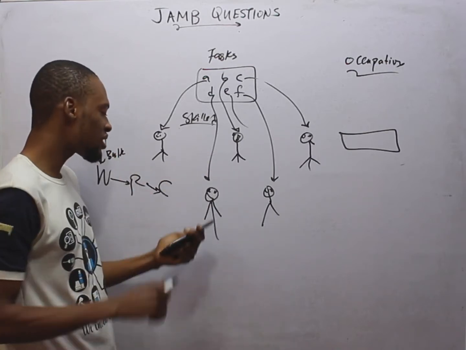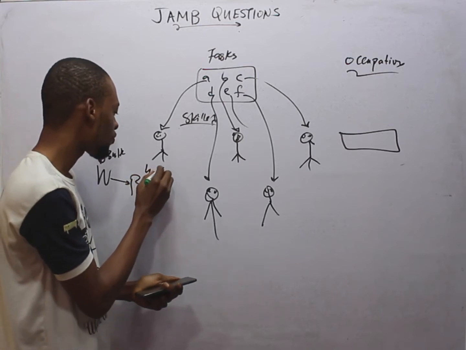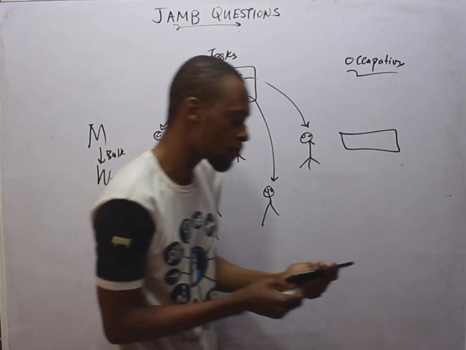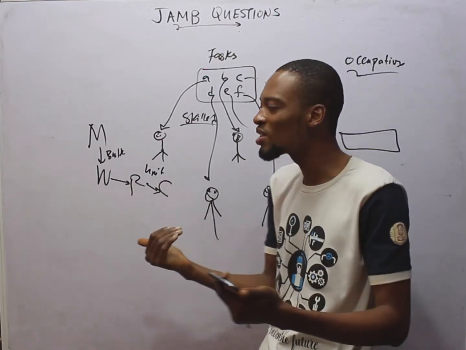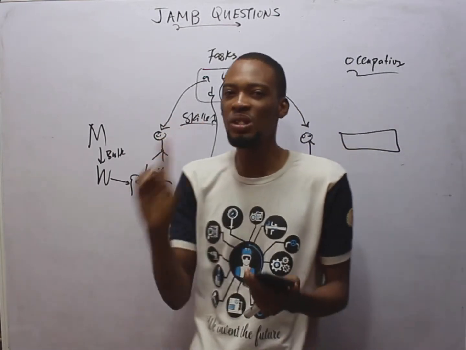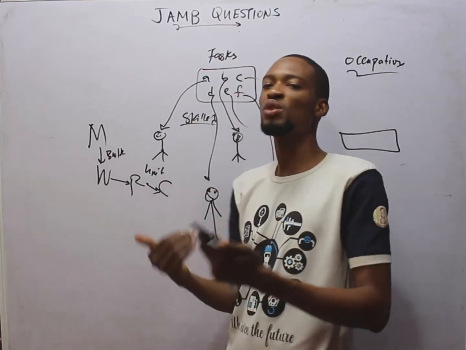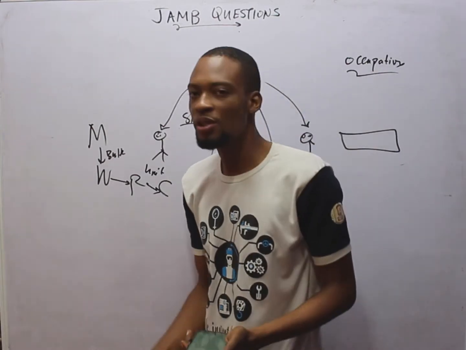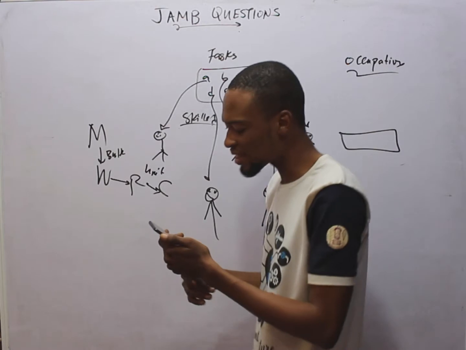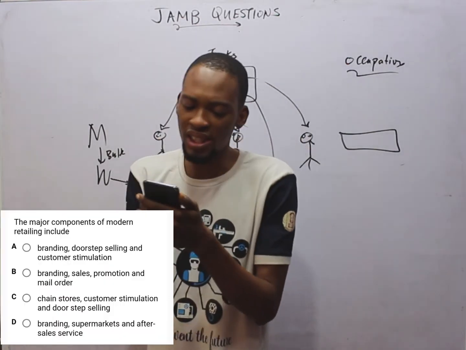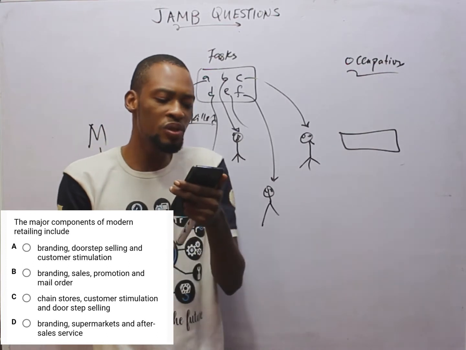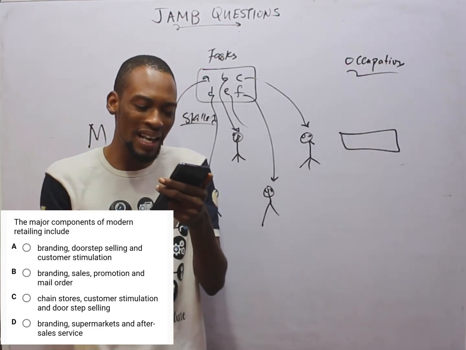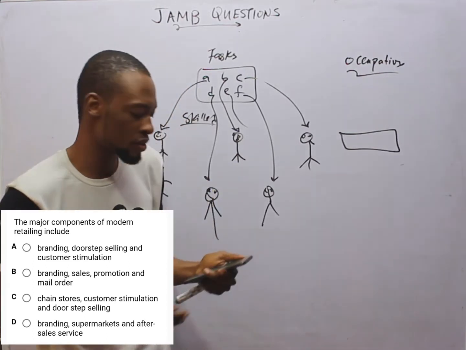The retailer sells in units to the final consumers. Remember, production is not complete until the goods and services get to the final consumers. That is when you say production is complete. Now this says the major components of modern retailing include dash. It includes branding, supermarkets, and after-sale service.